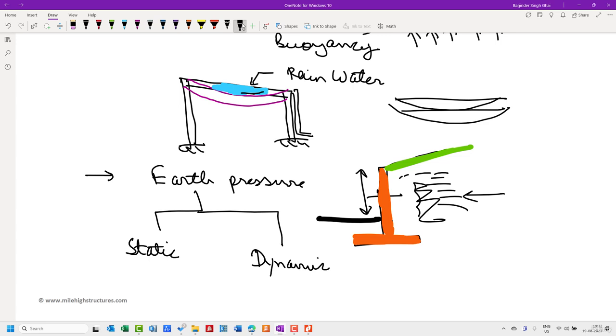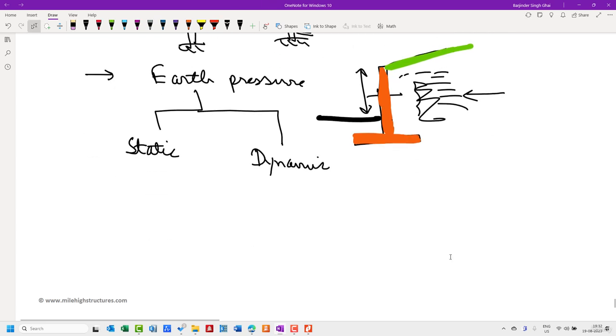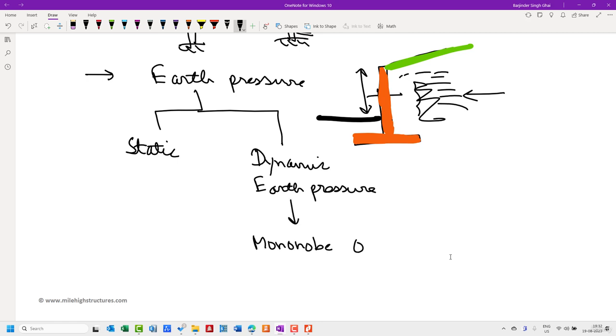And mostly internationally in most of the countries, when we are dealing with dynamic earth pressure, we are dealing with the Mononobe-Okabe method.